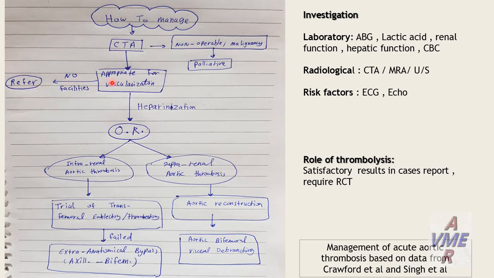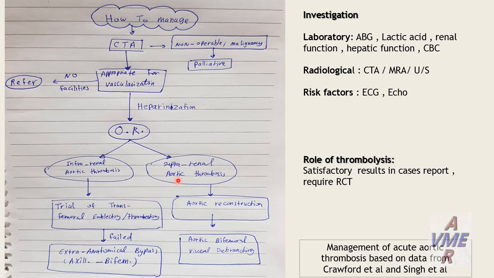But if you are in a hospital with a facility of vascular surgery, you have to start heparin immediately to achieve full heparinization, followed by shifting and induction into the operation room. If we have the thrombosis at the infrarenal level, the first trial is transfemoral thrombectomy or embolectomy. If you succeed, okay, you manage the reperfusion syndrome later on. But if you fail, you do an extra-anatomical bypass like axillofemoral.